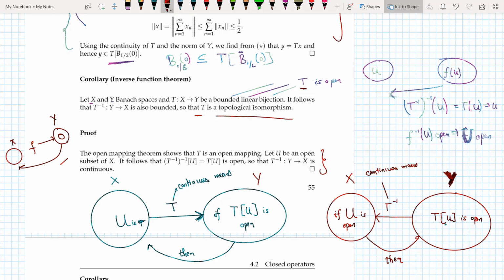Now what does T inverse continuous mean? It says that if U is open, then T of U is open. This means that T inverse is continuous, but we know that T is an open mapping, so if U is open, then necessarily T of U is open. So therefore I have that T inverse is continuous,